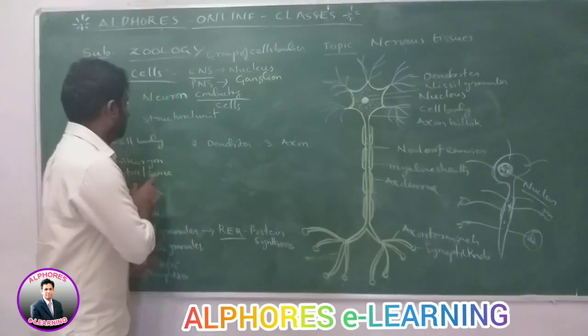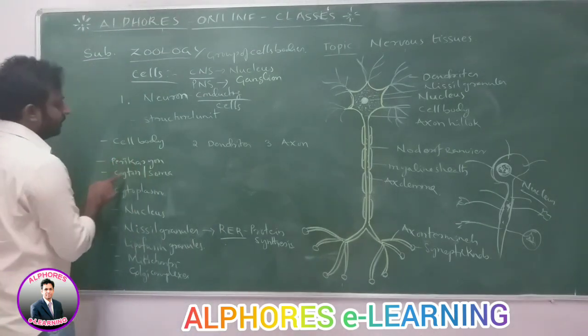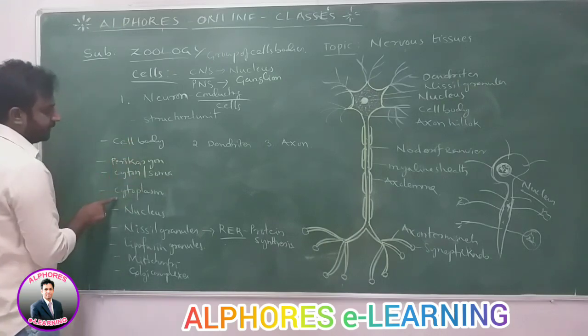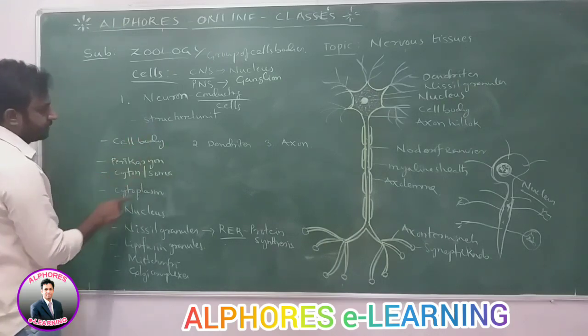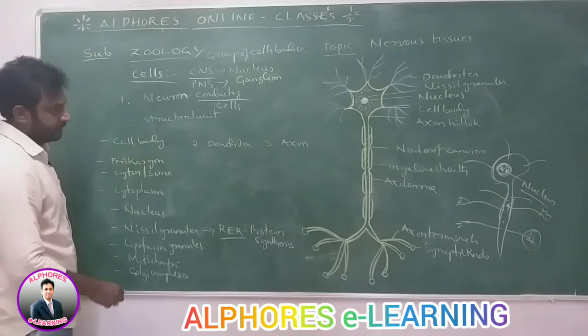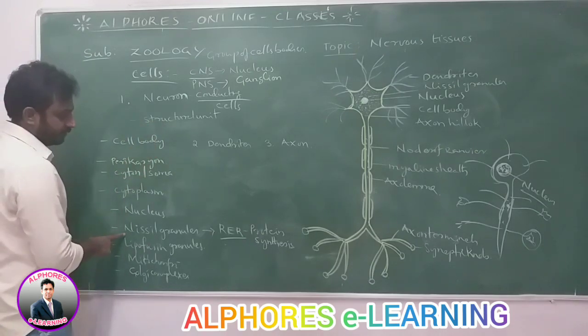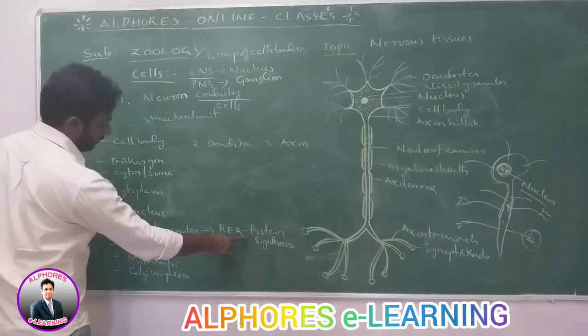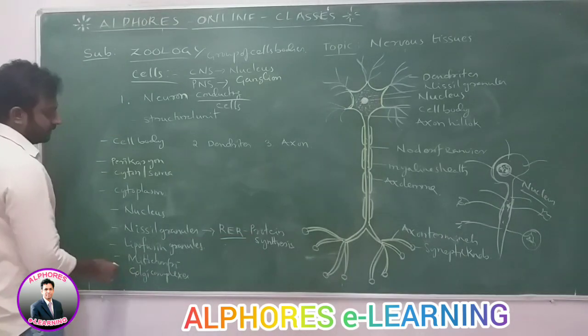The cell body is also called perikaryon or cyton or soma. The cell body consists of cytoplasm. Inside the cytoplasm, one large nucleus is present. Then Nissl granules are present, which consist of rough endoplasmic reticulum that helps in protein synthesis.